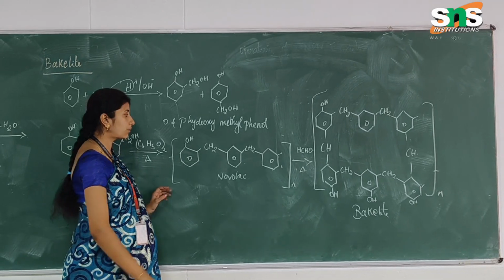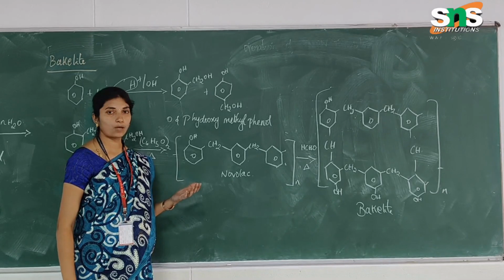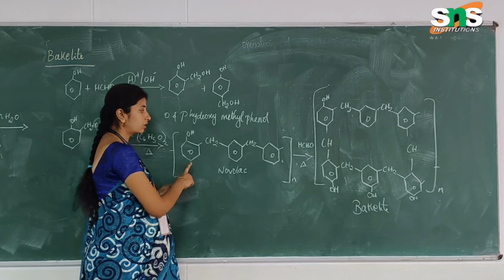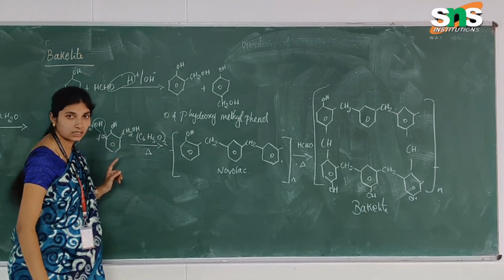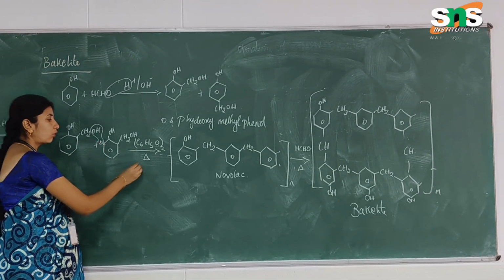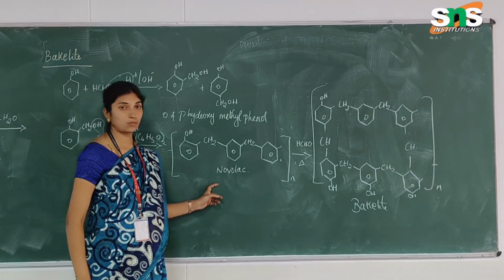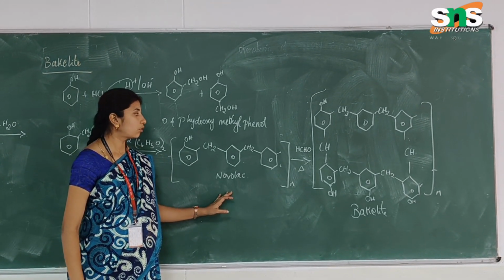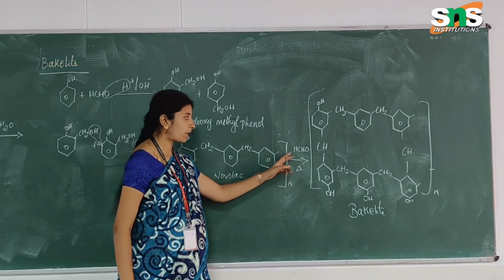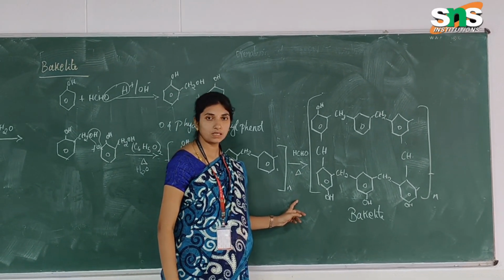Likewise, we convert the product into the form of a monomer, which is called Novolac. Novolac is the monomer which we convert into the polymer in the form of bakelite. The product is obtained in the presence of benzoyl peroxide as a catalyst. The benzoyl peroxide reacts in the polymerization reaction with the removal of an H2O molecule, forming the monomer called Novolac. The Novolac is the main product which we combine and react with the formaldehyde group.